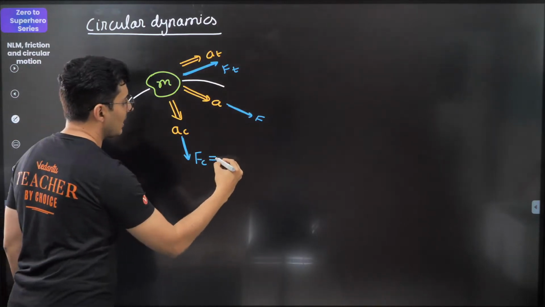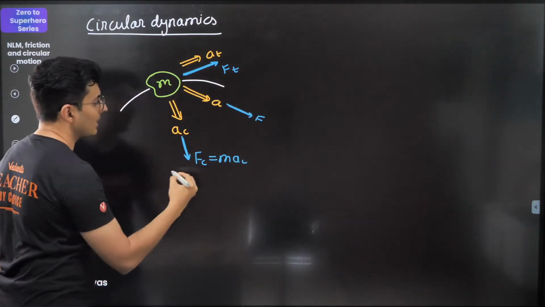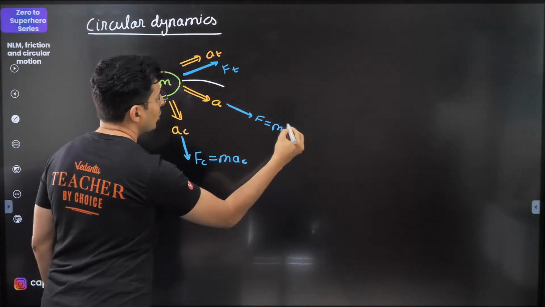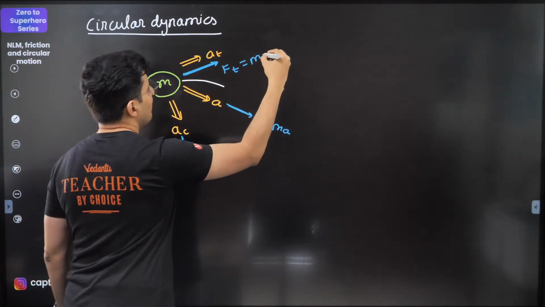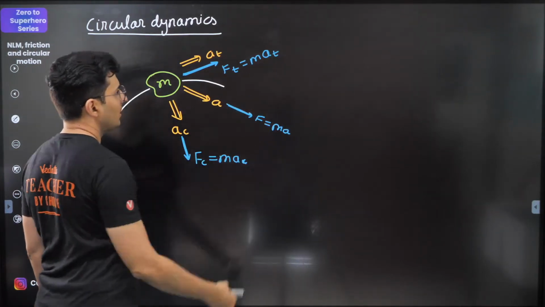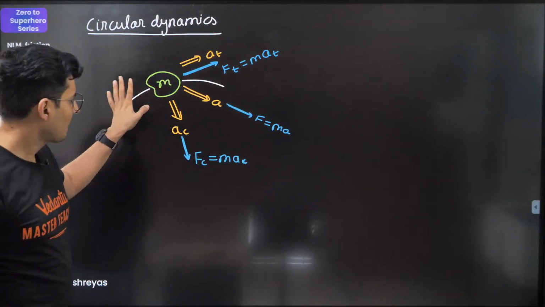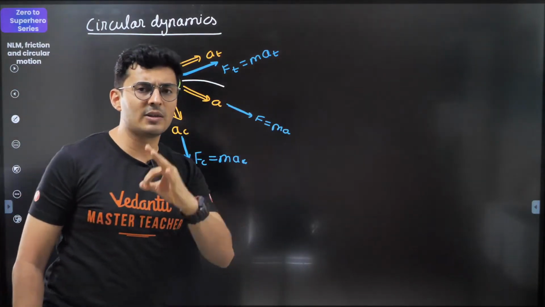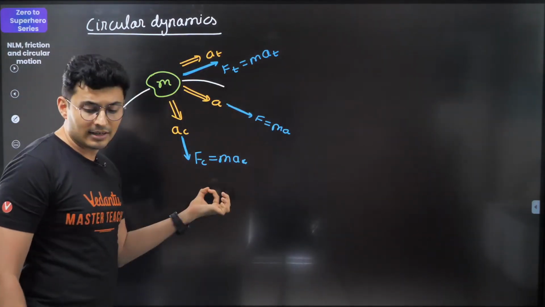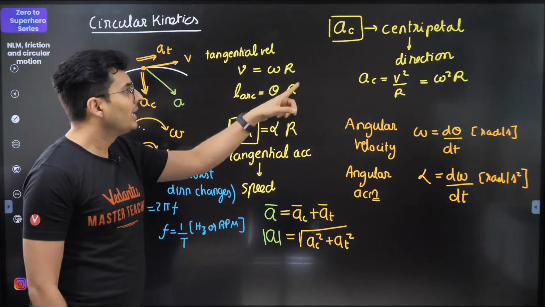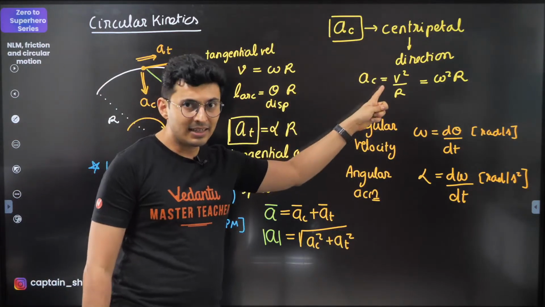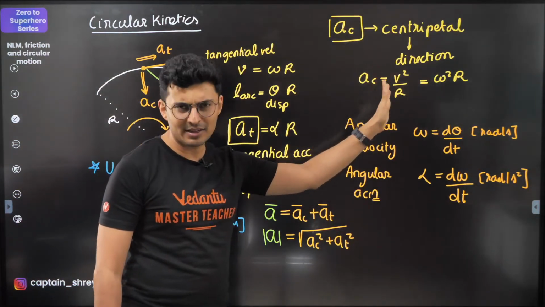So strictly speaking, Fc is mass into centripetal acceleration, and F is equal to mass into total acceleration. Ft is mass into tangential acceleration. That's it. That's all that you need to know. It's just like solving a normal Newton's law problem. Centripetal acceleration has v square by r or omega square r value.